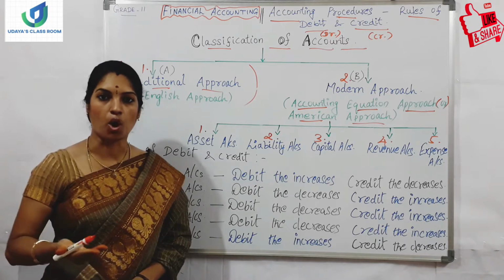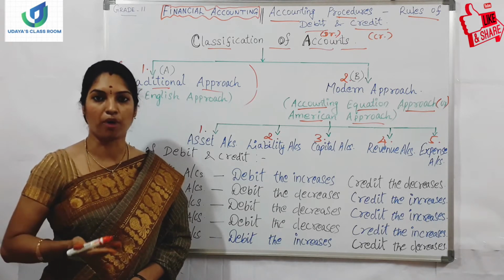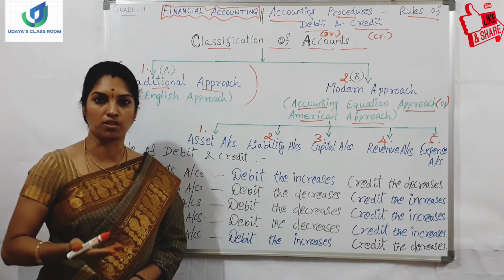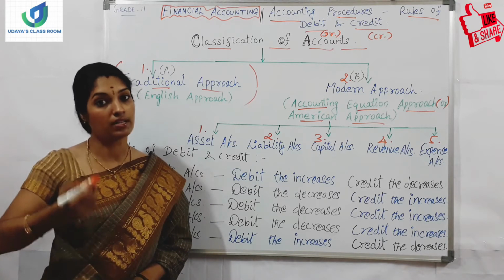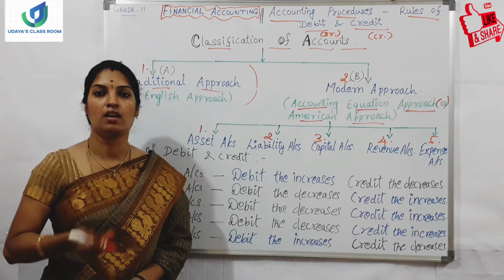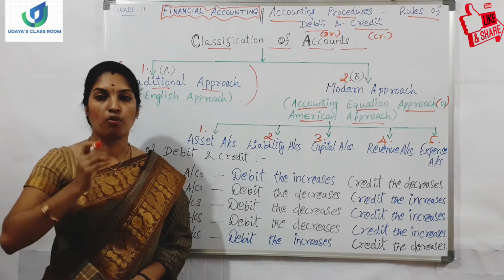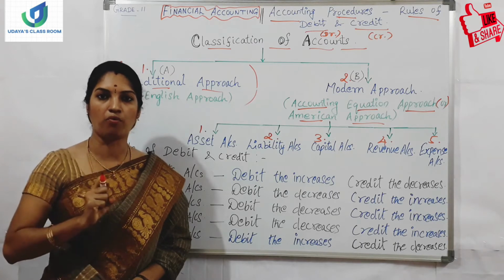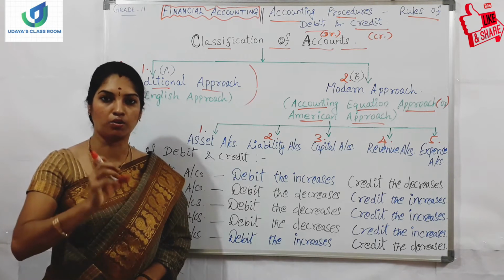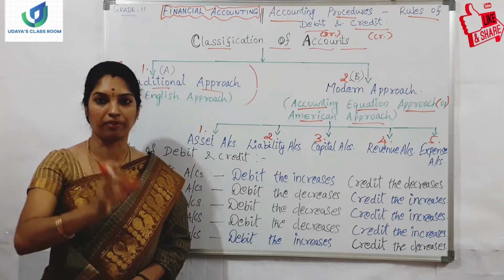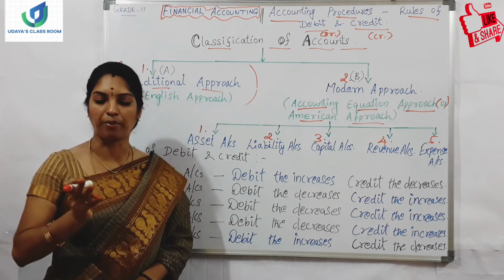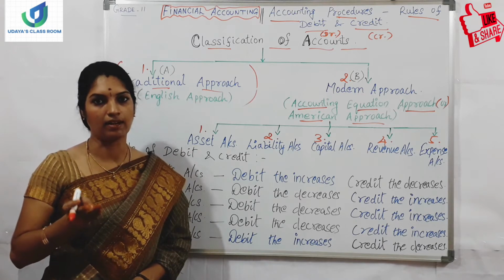And of course drawings. Drawings means if the proprietor or the owner withdraws any amount or any goods from his company for his personal use, it will be termed as drawings. Let me make it very clear. For the proprietor's personal use, if he withdraws any amount from the company account or any goods or raw material, it will be called drawings. So the capital and drawings all will be coming under liability.